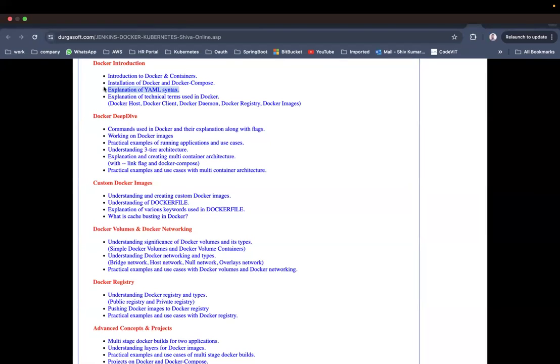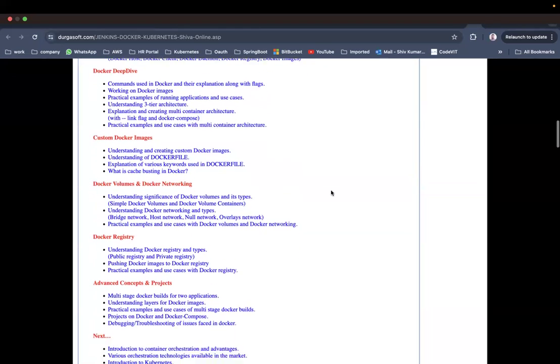Explanation of YAML syntax and technical terms that are there with Docker. What is Docker host? What is Docker client? Docker daemon, Docker registry, Docker images? What are all these things? Why do we call those things by those names? That is the kind of experience you are going to get; you need to understand the technical terms with that.